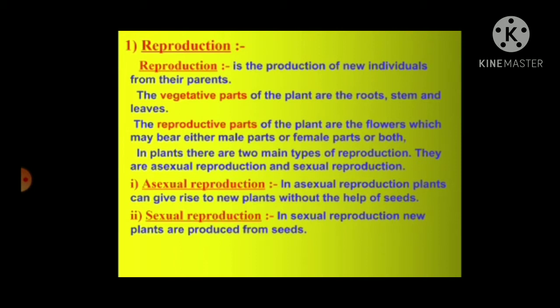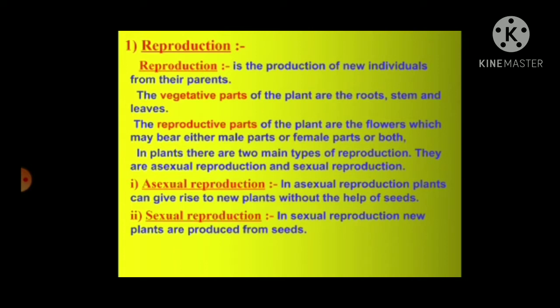The reproductive parts of the plant are the flowers, which may bear either male parts or female parts or even both. In plants, there are two main types of reproduction: asexual reproduction and sexual reproduction.